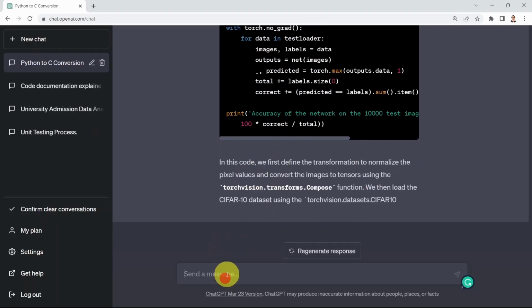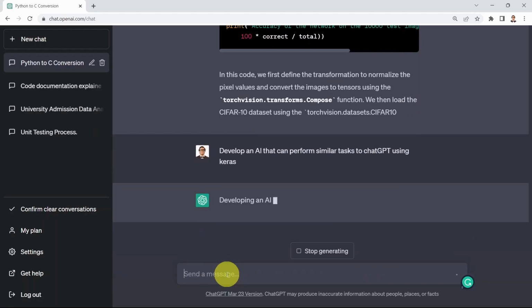Okay. Next, I'm going to ask ChatGPT to develop an AI that is similar to ChatGPT using Keras. Basically, I've asked ChatGPT to build itself. And we are going to conclude with these few lines of prompts. So I'm going to say, develop an AI that can perform similar tasks to ChatGPT using Keras. Let's see if that works.